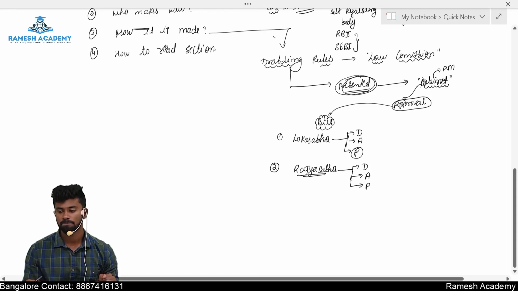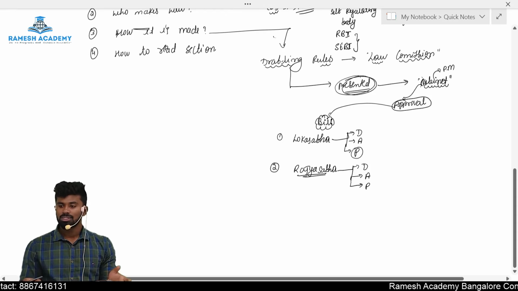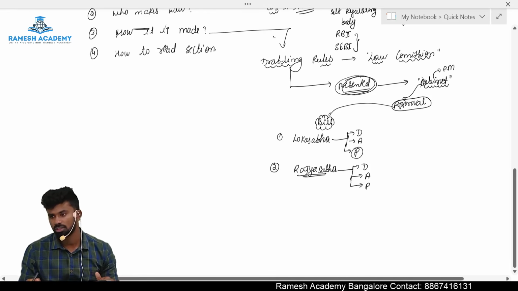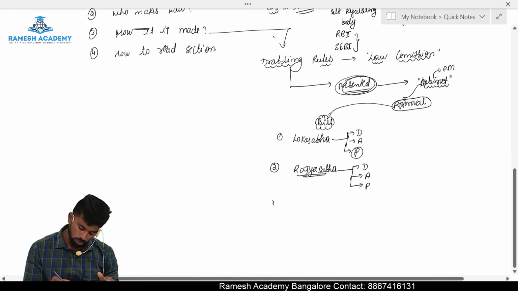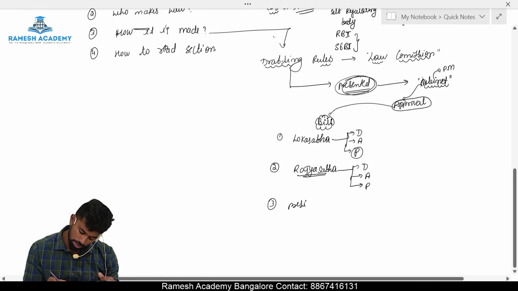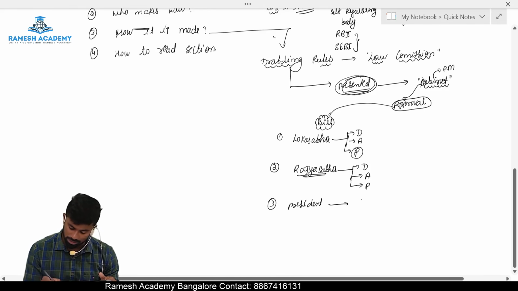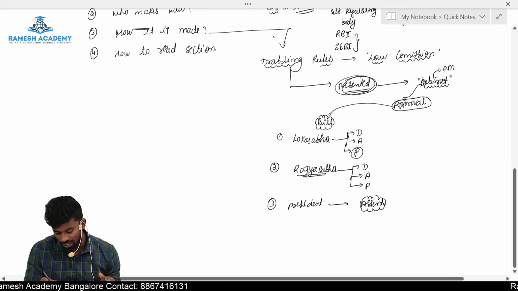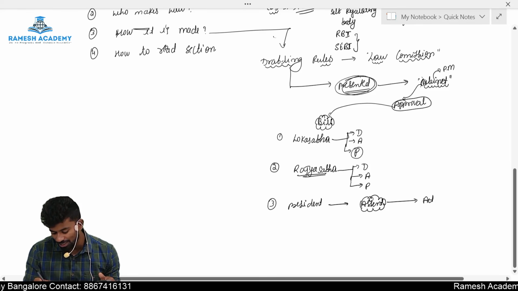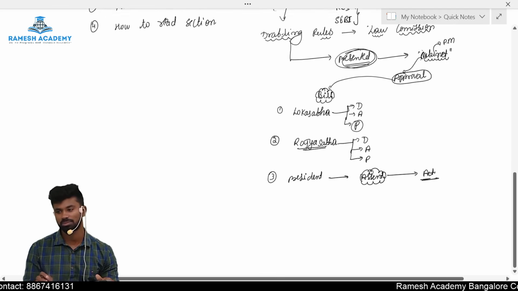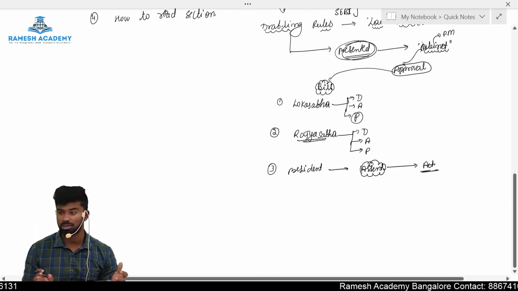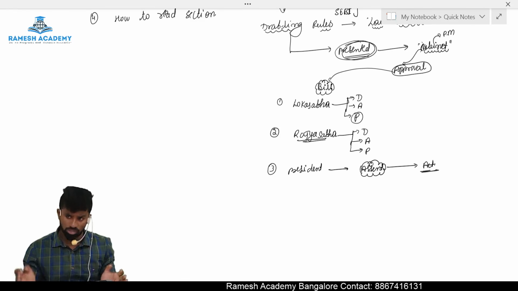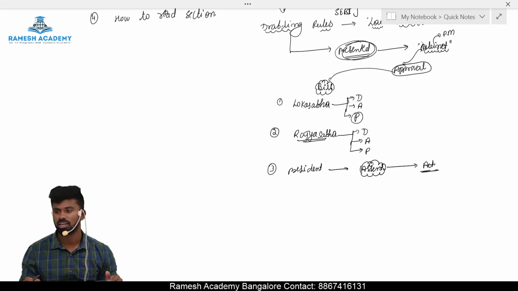So once the bill is passed in the Rajya Sabha with the required majority, it goes to the president for his assent, that is, for his approval. Once the president gives the assent, that law becomes an act. Till that stage it is called a bill. Once it is passed in Lok Sabha and Rajya Sabha and signed by the president, it becomes an act.